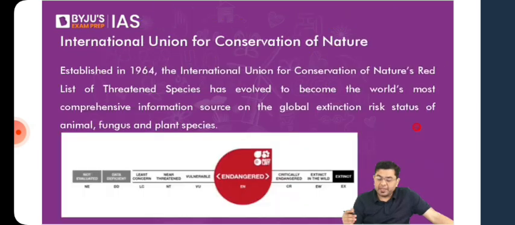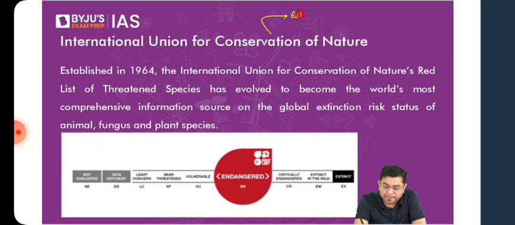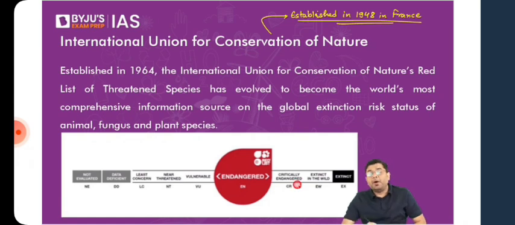Then after that, we come to IUCN, or International Union for Conservation of Nature. Now this IUCN was established in 1948. Okay, this was established in 1948 in France. Okay, that is where it had been established. Now, here, this IUCN has consistently been involved in the various different processes, movements, mass awareness campaigns, etc. Anything associated with the conservation of nature has been something that the IUCN has been linked with. So that is where the IUCN, not only has it been a very ardent advocate for nature and nature conservation,